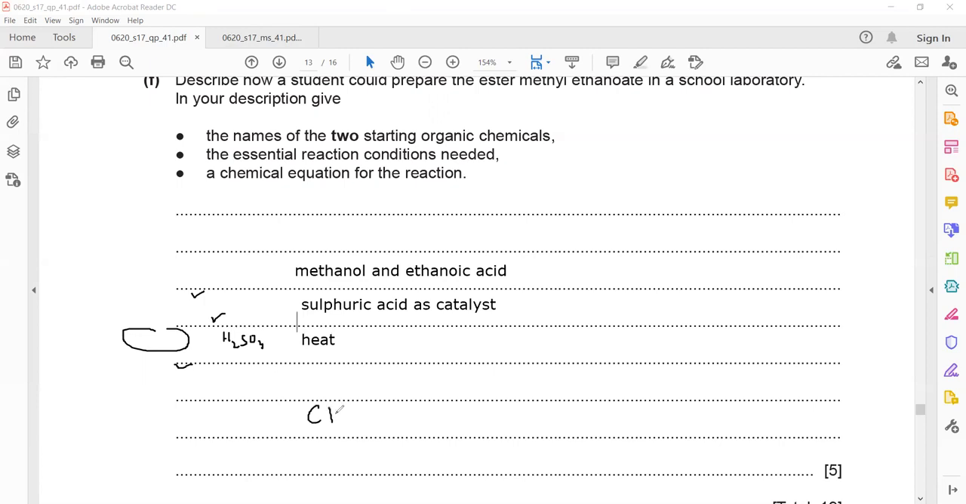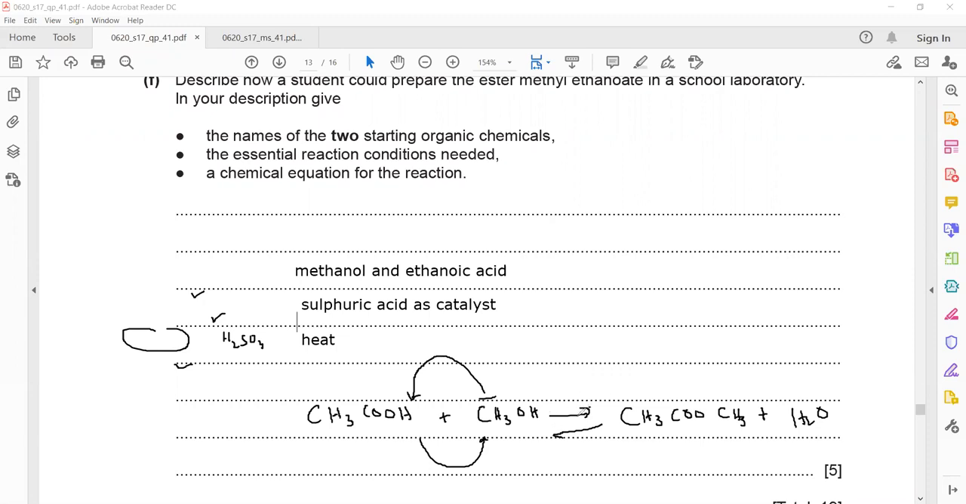If I draw ethanoic acid, so CH3COOH, that's ethanoic acid. And if I draw methanol, methanol is CH3OH. What will happen? This carbon chain will take the position of hydrogen. So the product will be CH3COOCH3, plus water will be there as a product, H2O. The reaction is reversible, meaning the ester can also decompose to form alcohol and carboxylic acid.